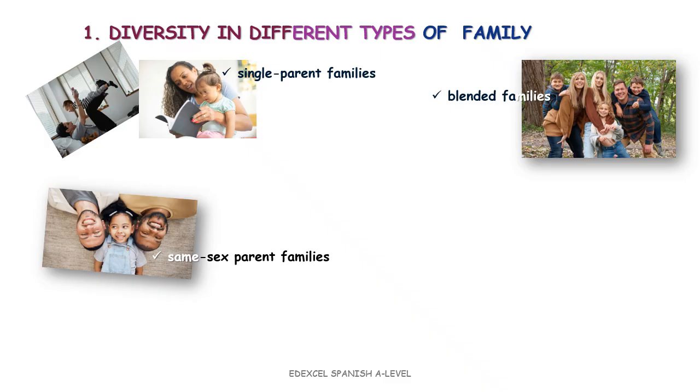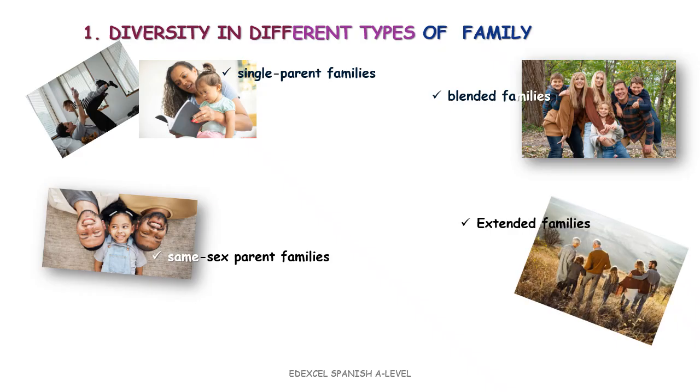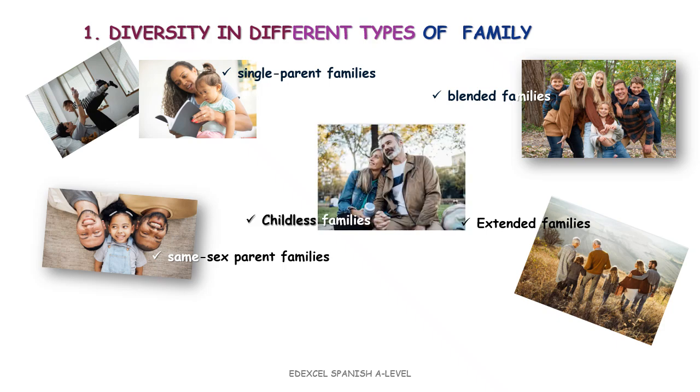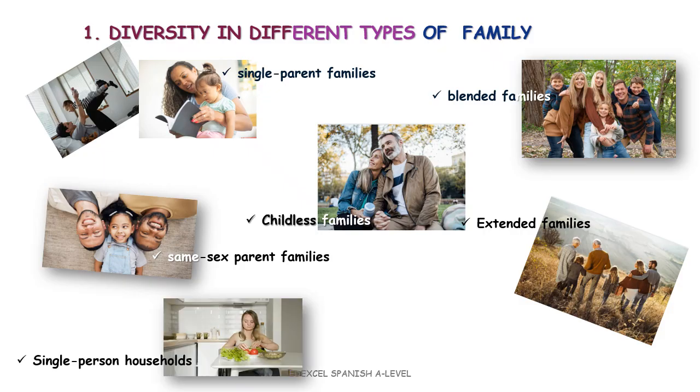We also have extended families and other forms, which include nuclear families living together with other relatives, or family groups all together. Another form is childless families, couples or individuals who choose not to have children yet still form a household together. Well, finally, it's important to highlight that regardless of the type of family, the number of children per household has decreased, and today many families have only one child. Oh, and watch this.